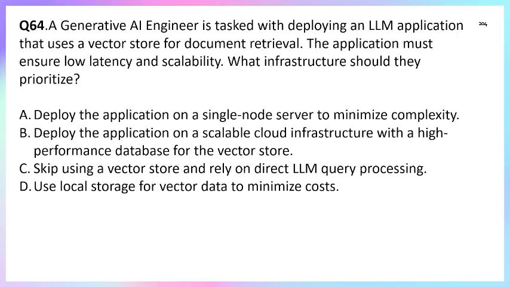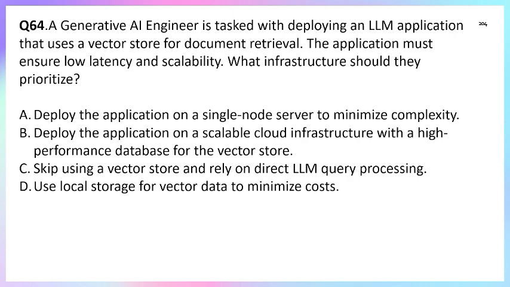So the correct answer is deploy the application on scalable cloud infrastructure with a high performance database for the vector store. Why? Because the requirement is low latency and scalability. So for this, we go directly to cloud infrastructure and a distributed, high performance vector database. These are likely our prime scope. So for that, the correct answer is option D.